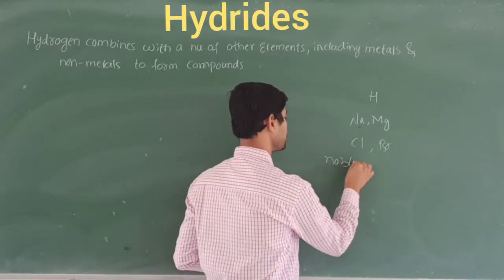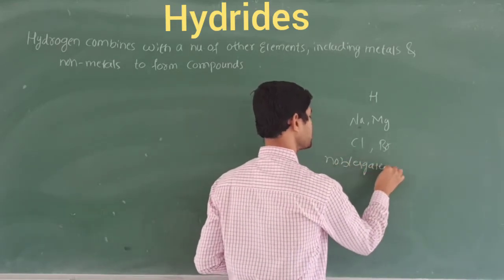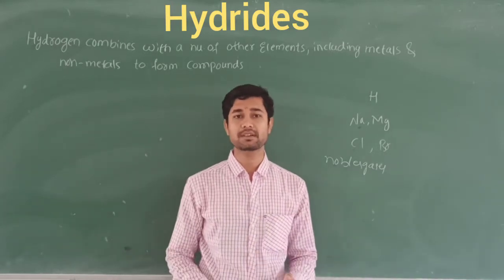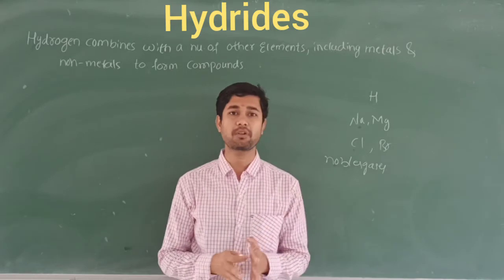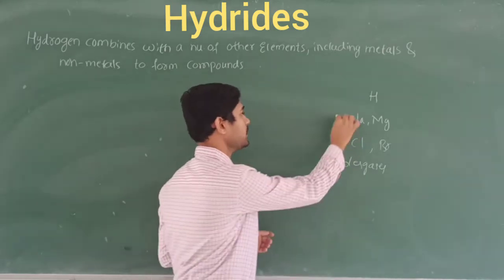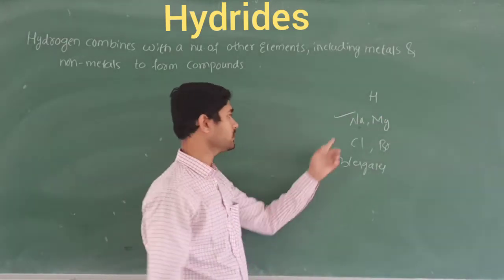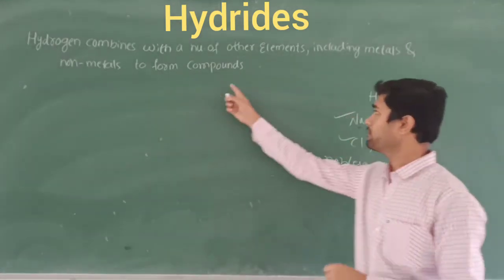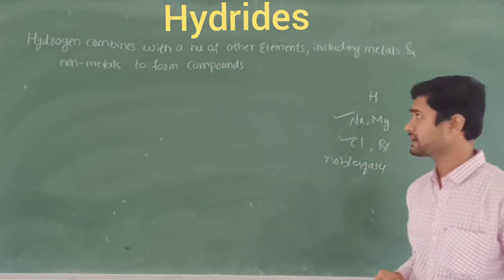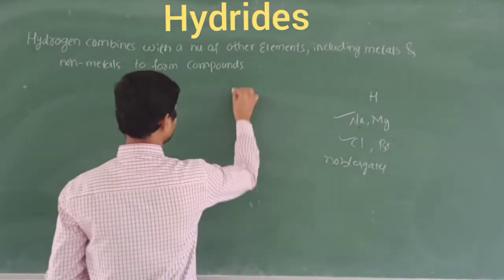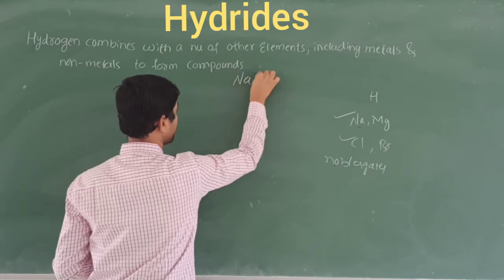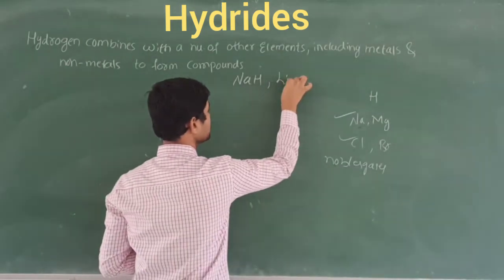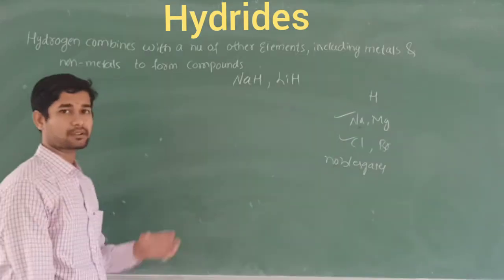Except noble gases. Why except noble gases? Because noble gases have completely filled shells, so they are not going to make any bond with any other elements. So hydrogen bonds only with metals as well as non-metals, and those we call hydride compounds. Let's take an example. I am going to take sodium hydride, or you can take lithium hydride. These are the best examples of hydrides.